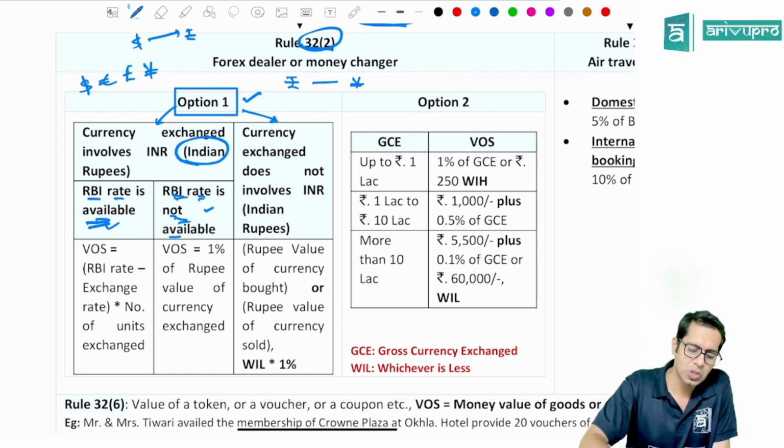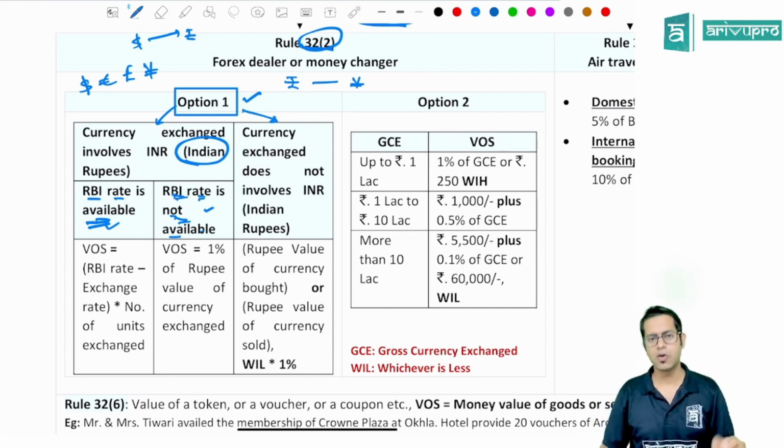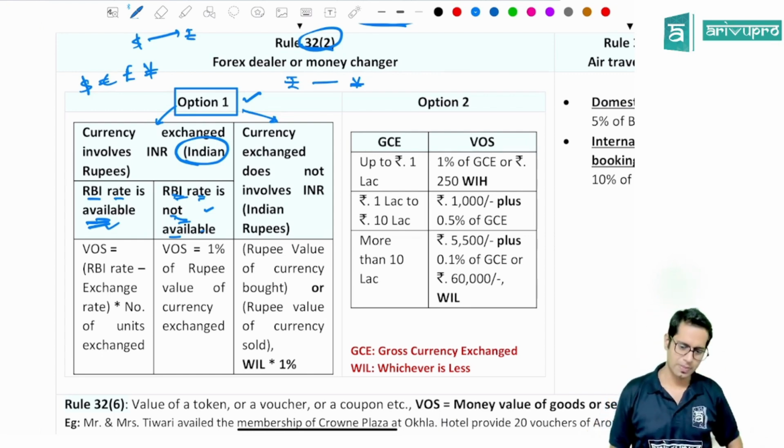Then RBI rate is not available. If RBI rate is not available, no problem. What is the rupee value of currency exchange? For example, I exchanged 10 lakh rupees for dollars. I gave 10 lakh rupees and got dollars. Take that rupee value of currency exchange into 1% will be taken as value of supply.